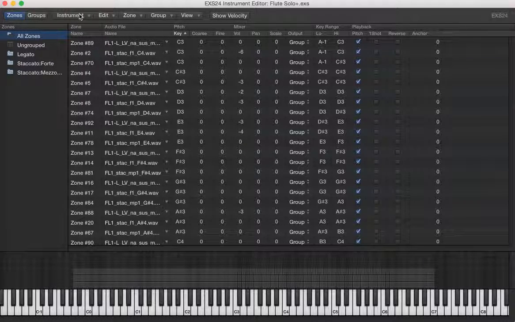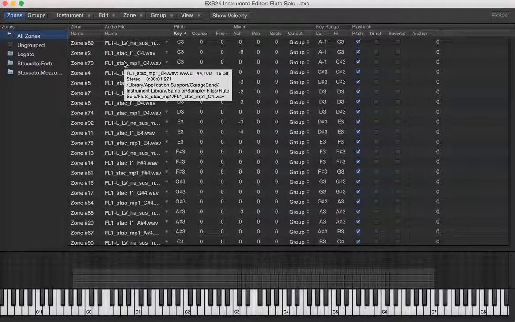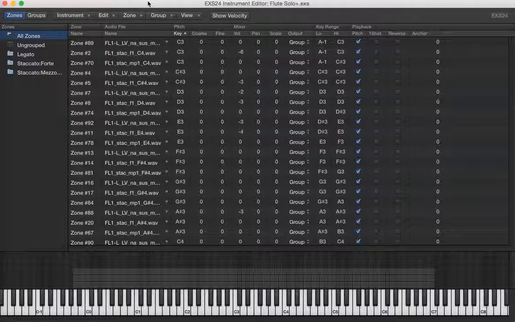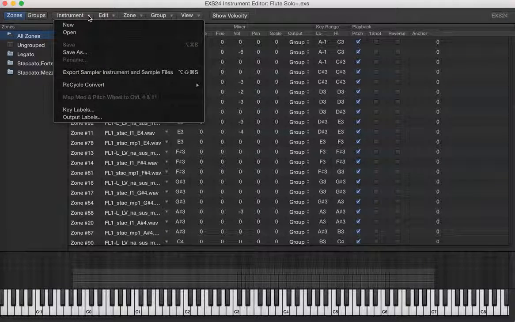I need to save the patch for the EXS instrument, but also I will need to save all the WAV files that come with it, otherwise it won't work. So what I do is go to Instrument here and go Export Sampler Instrument and Sample Files.